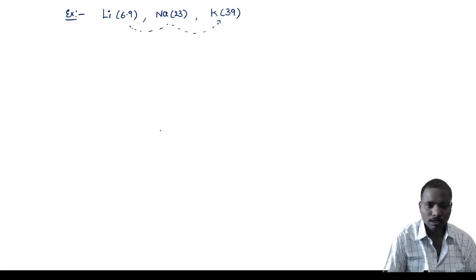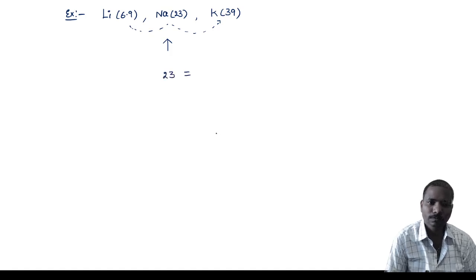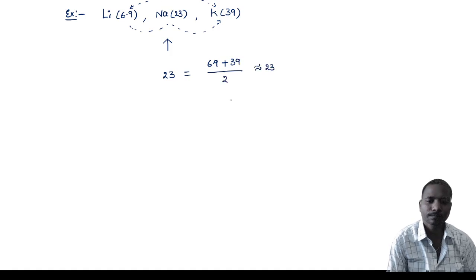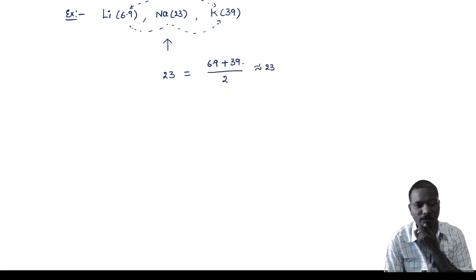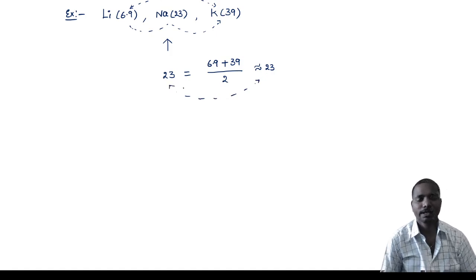As per Dobereiner, the middle element's atomic mass is approximately the average of the remaining two. 6.9 is almost 7, plus 39, divided by 2: 39 plus 7 is 46, 46 by 2 is approximately 23. Like that he grouped the elements in threes.